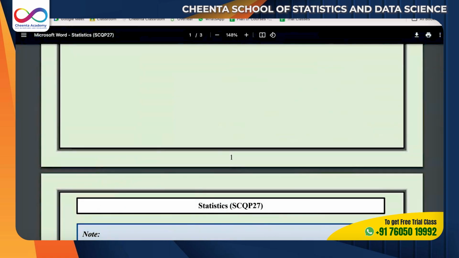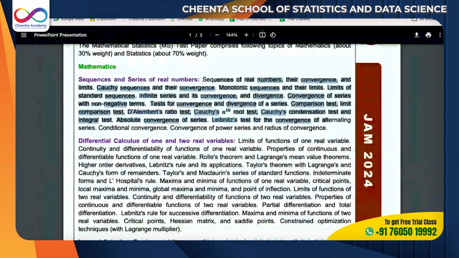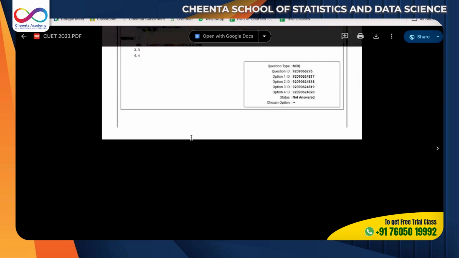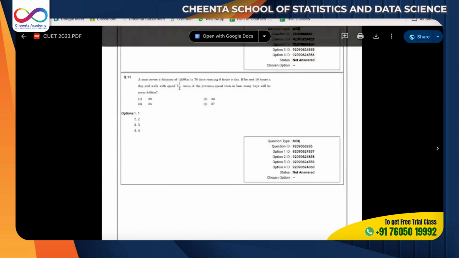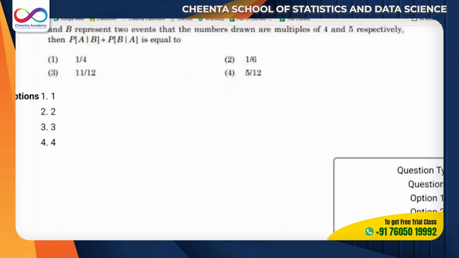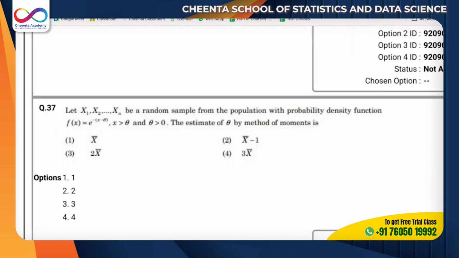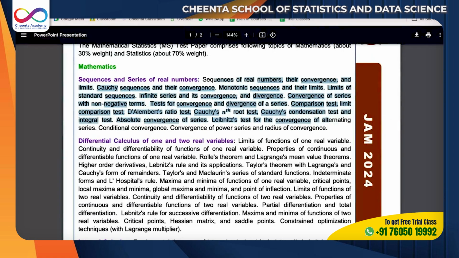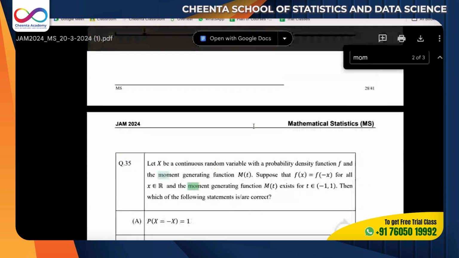Now let's go back to the CUET questions. If you observe, they have removed this first part from this year. These are very simple, straightforward questions, like shifted exponential distribution, a location-change exponential distribution. They're asking method of moments, and in this question they also asked method of moments.